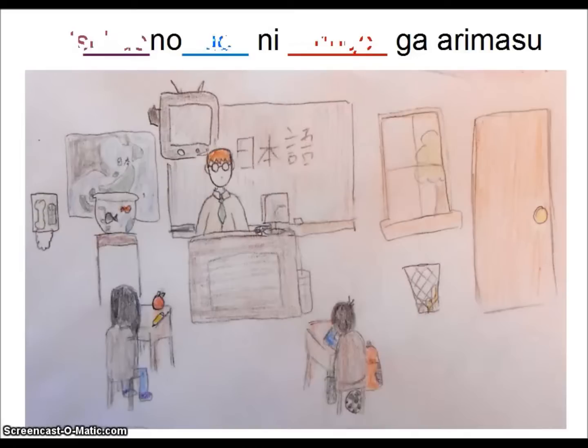Let's try one more example. So mado. Mado is the window. So mado no shita ni. So this is under the window, right? Under what? Under the window. So what is under the window? Mado no shita ni gomi bako ga arimasu. There's a trash can underneath the window.